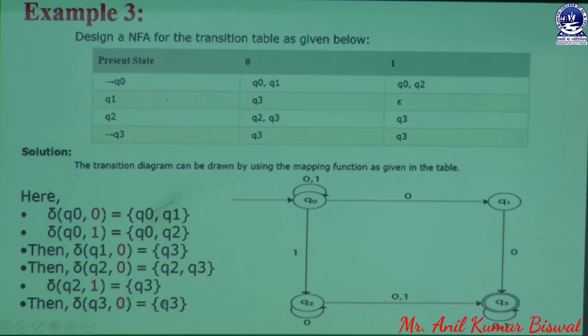So in this way we can create our transition explanation with the help of the transition function, which is already mentioned in this slide, and according to that explanation we are going to design this transition diagram, which is already shown on our monitor screen. So in this way we can easily create a transition state as well as a transition table in our system. It is a general explanation of NFA creation through transition table to transition diagram. We have different ways to create a transition diagram in our system.